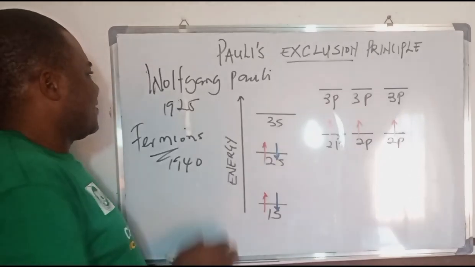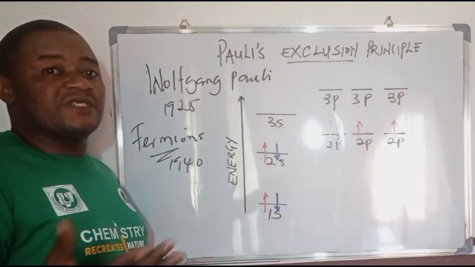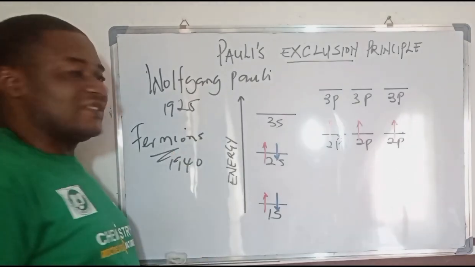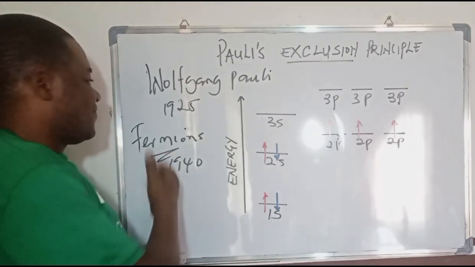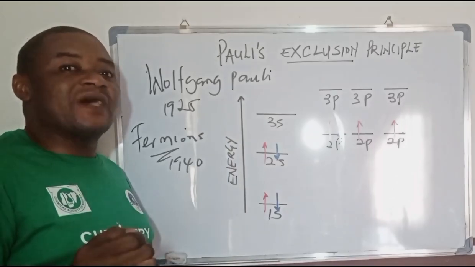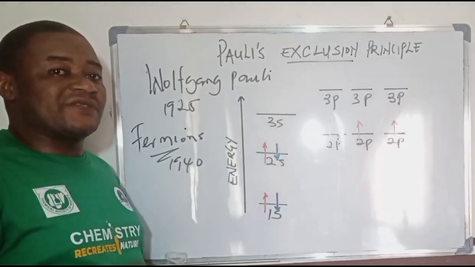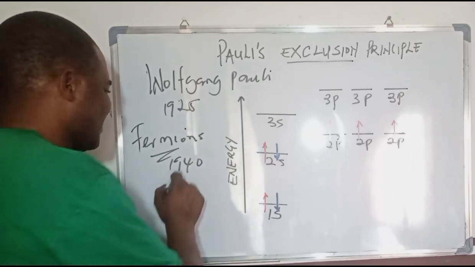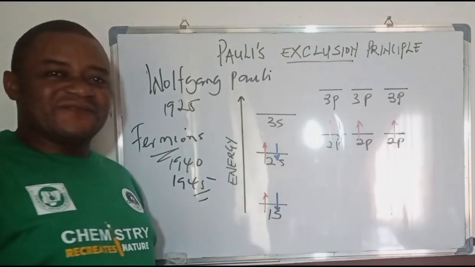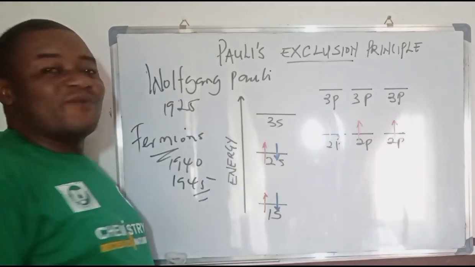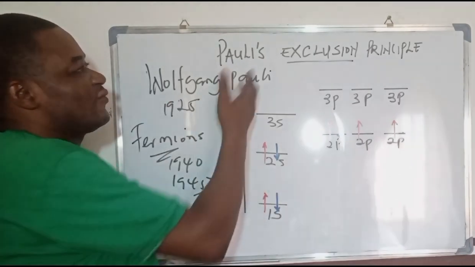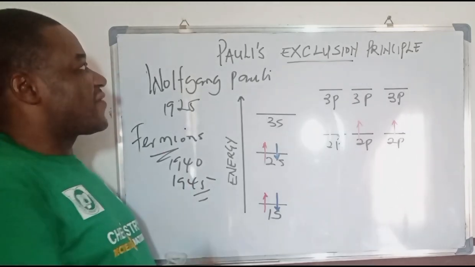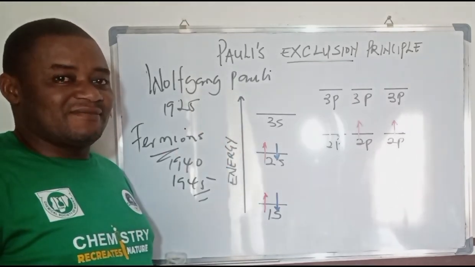So you could see that between 1925, when he discussed the behavior of electrons, and 1940, he was also able to discuss the behavior of fermions, the tiny, microscopic particles of an atom. And that won him a Nobel Prize in 1945. So Wolfgang Pauli himself, the owner of the Pauli exclusion principle, won a Nobel Prize, and that makes this whole thing quite interesting.